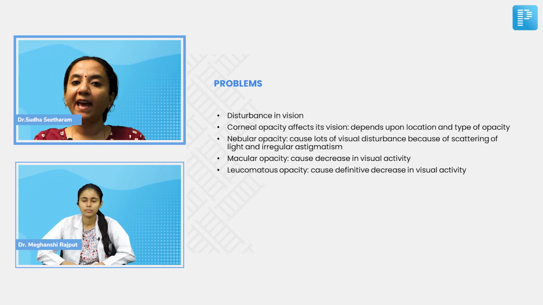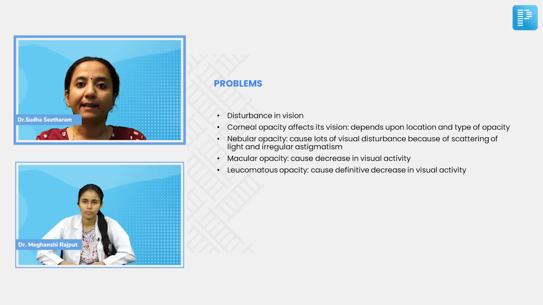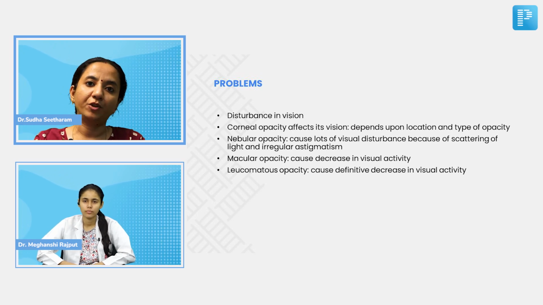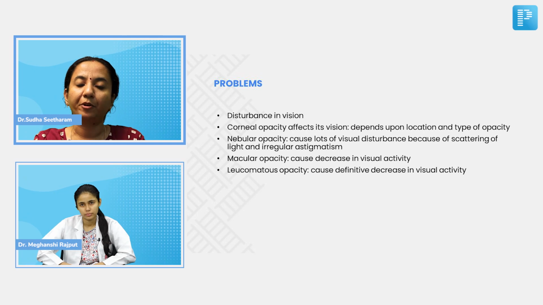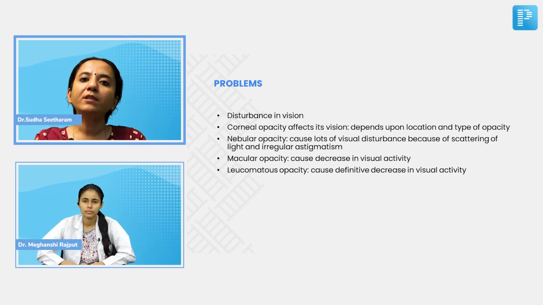So see, if we have a centrally located opacity which is involving the visual axis, as in this case, then that affects the vision. Now, how a corneal opacity will affect the vision depends, one, on its location, as I just told you, and secondly, on what type of opacity it is. Now, suppose it is a nebular opacity. Then what is the complaint?